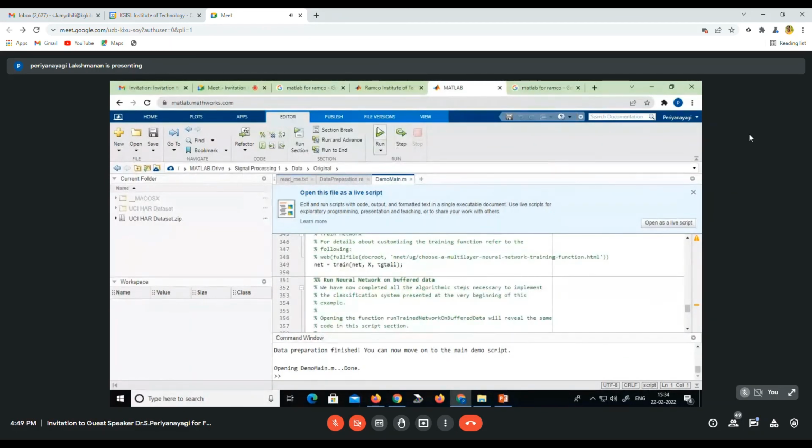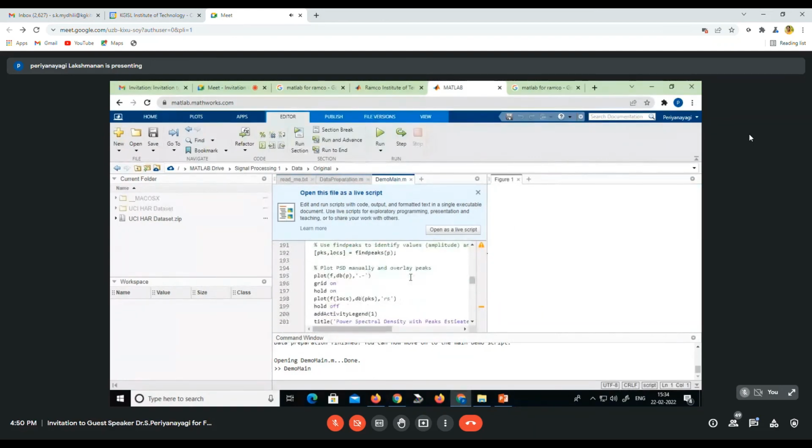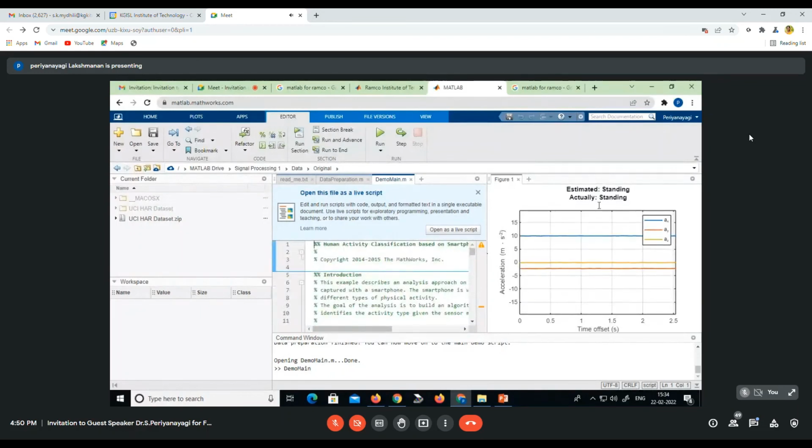If you simply run this, it will take some time. You can see this output: estimated standing, actually standing.